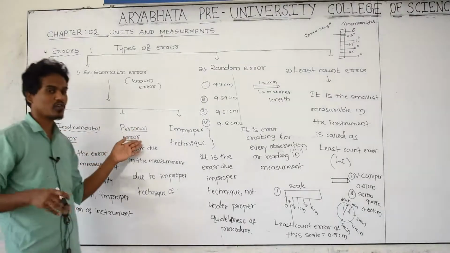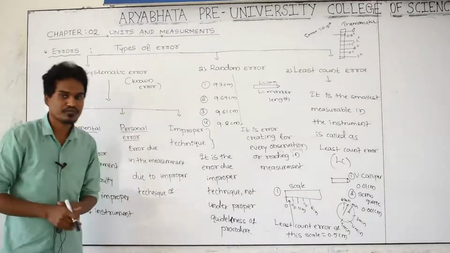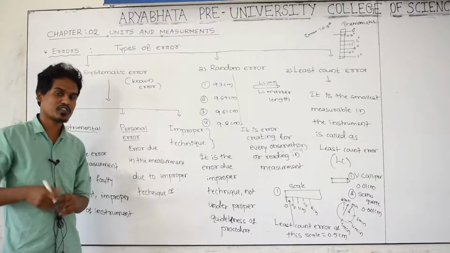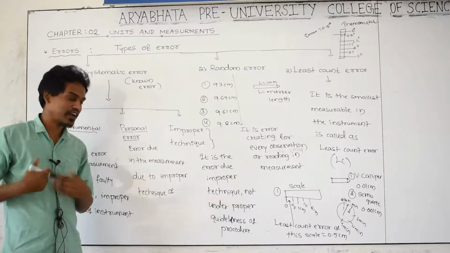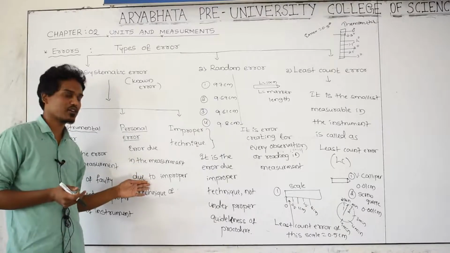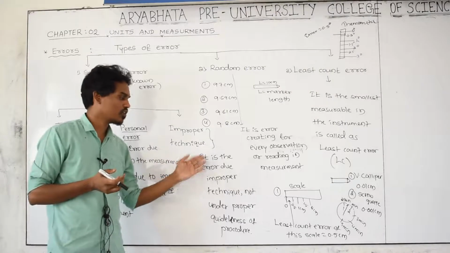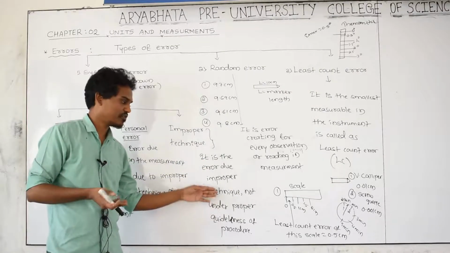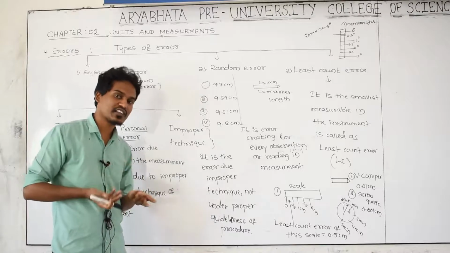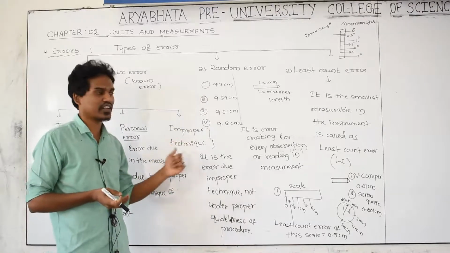Or the person is not doing a correct measurement, and is making errors because of laziness or an uninterested mind, that is the personal error. And improper means he doesn't know the correct proper guidelines, the techniques, the proper procedure, and maintains a wrong procedure; that is an improper technique error.